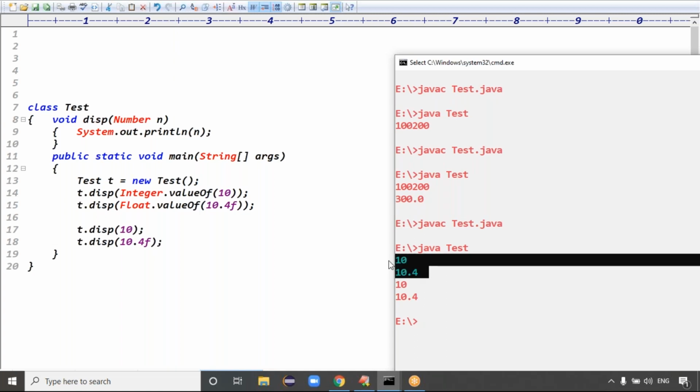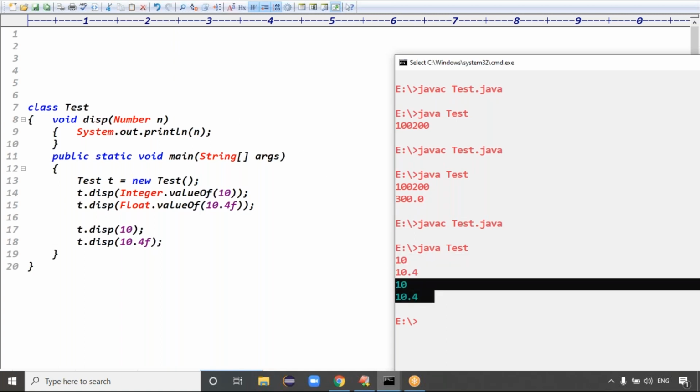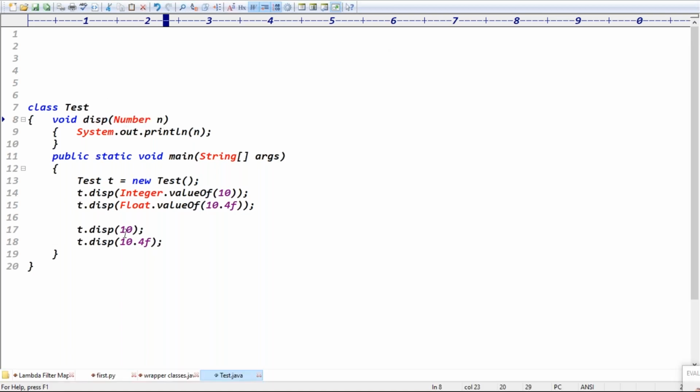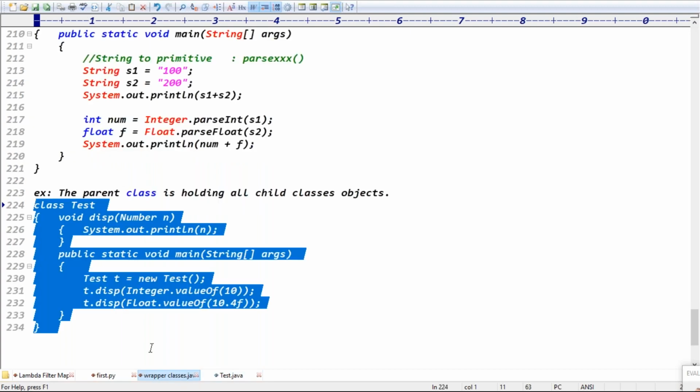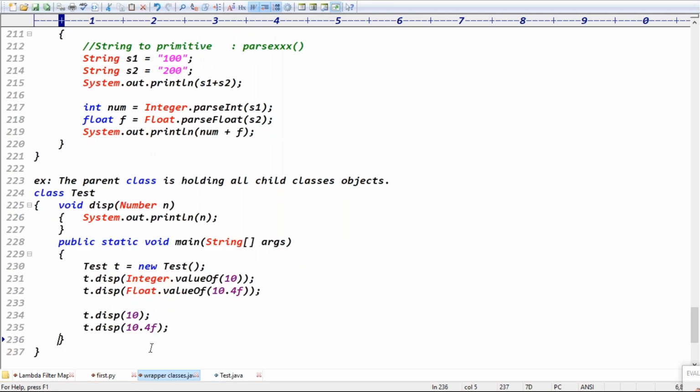In the first case we got 10, 10.4. In the next case also we got the output 10, 10.4, right? It means Number is holding the 10 now. Don't think Number is holding the primitive. The primitive is automatically promoted to the wrapper object, and that wrapper object is held by Number, right? Exactly. That concept is called the auto boxing concept, right? Exactly, guys. Good.